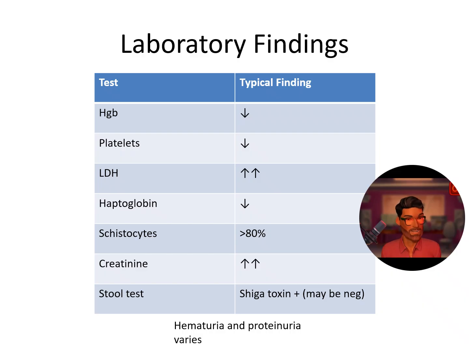Lab findings: you'll have anemia, thrombocytopenia, evidence of hemolysis with elevated LDH and a low haptoglobin. Schistocytes will be present on the smear, which again you will have to request. However, they may be absent. Creatinine is usually fairly elevated, much more so than TTP. Stool tests will be Shiga toxin positive, but don't lose sight that it may be negative, and so don't discount Shiga toxin E. coli HUS if the Shiga toxin is negative, but everything else fits the clinical picture. And hematuria and proteinuria do vary.